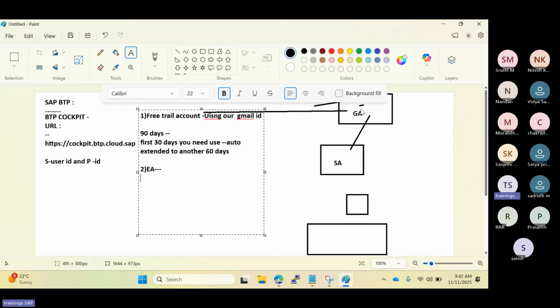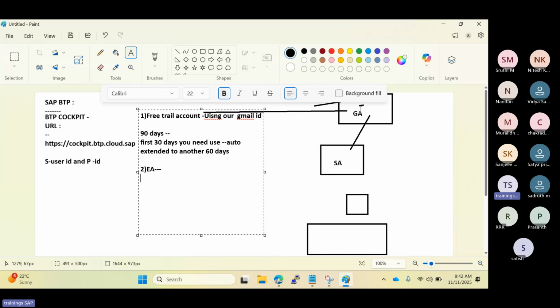There are some restrictions to use the trial accounts, but access is open to everyone. The trial accounts are intended for personal exploration only, not for business purposes, not for production integrations, so not used for production usage or development-related perspective here. It is only for personal exploration, and some restrictions apply for the trial accounts, and you are not permitted to use the trial account in any productive and commercial manner. That is the restriction from SAP for the trial account here.